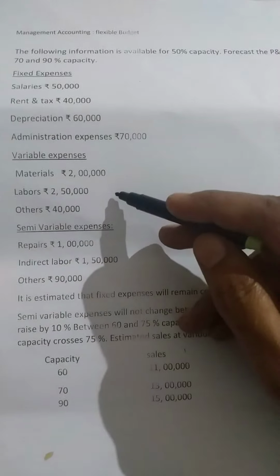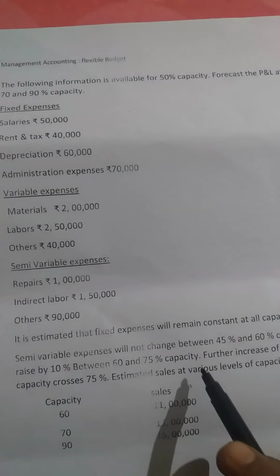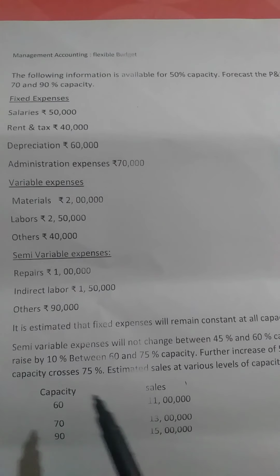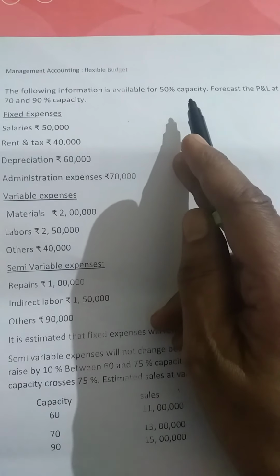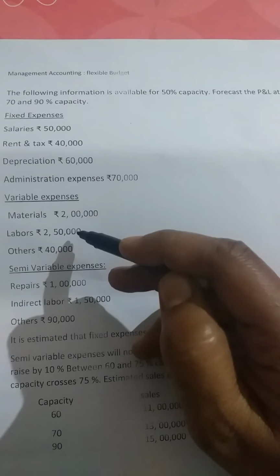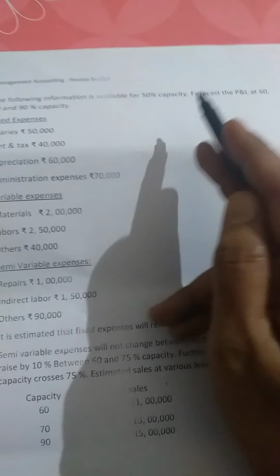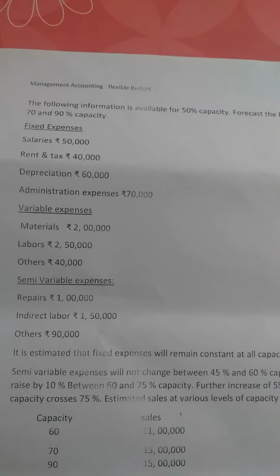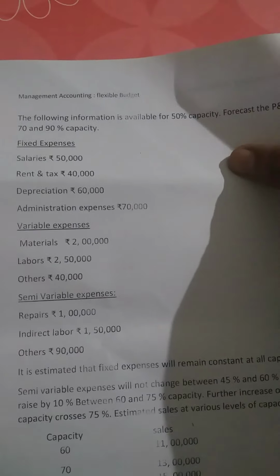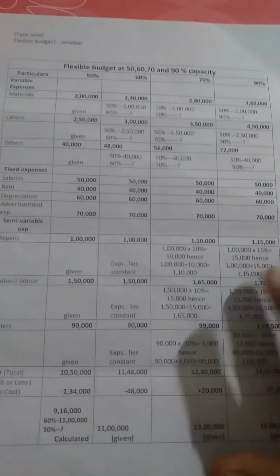Right? Variable expenses vary based on the capacity, so no percentages have been given over here. You have to calculate keeping 50% capacity in mind, where 2 lakh, 2,50,000, 40,000 are given for 50% capacity. You respectively have to prepare for 60, 70 and 90. Well, let me go for the solution part, as this is the question. And this is the format for the flexible budget here.